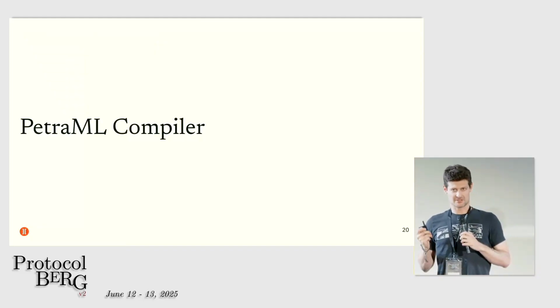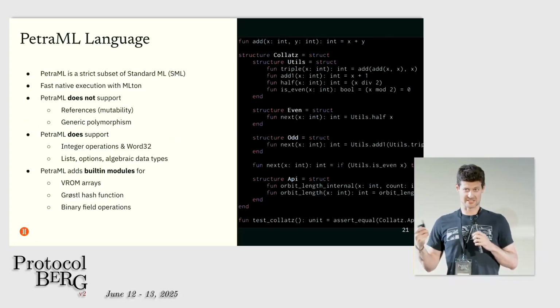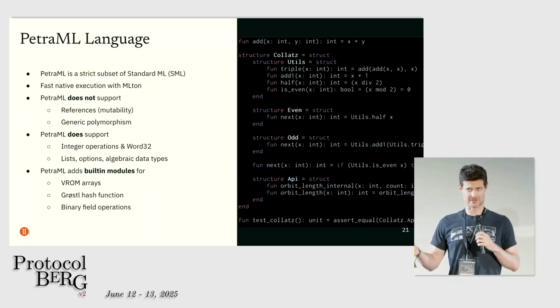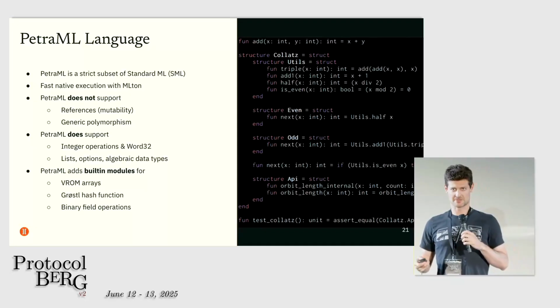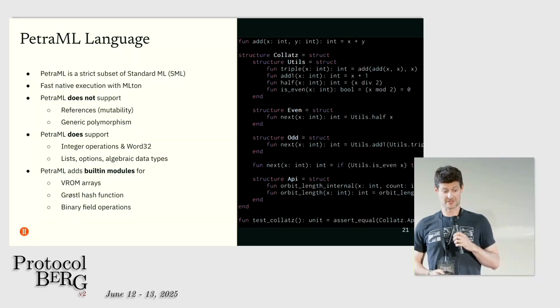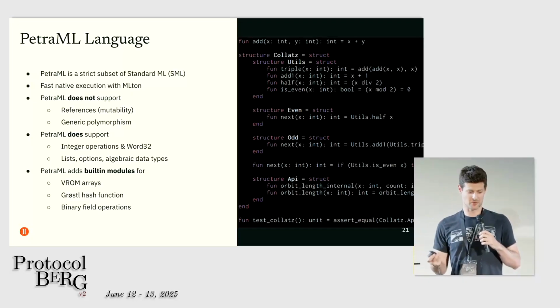We decided to create a language called Petra ML, which is not a new language. It's a strict subset of an existing language, which is standard ML. You might not be familiar with it, but you might have heard of a sister language called OCaml. There's a family of languages that are ML languages. They're basically strongly typed functional programming languages, and standard ML's a pretty clean one. So we picked a subset of that omits some features that we don't want to support.